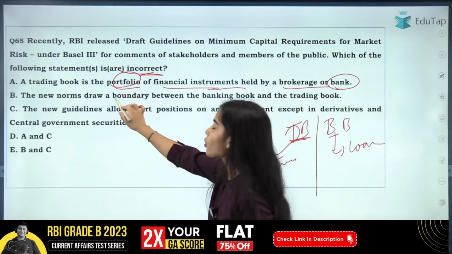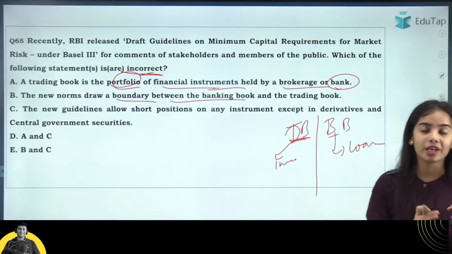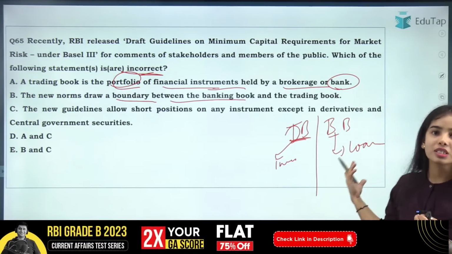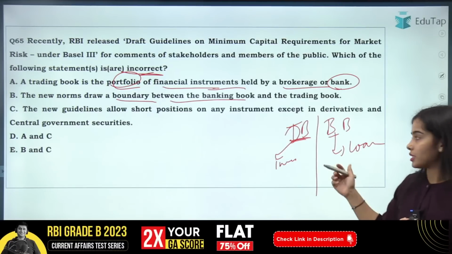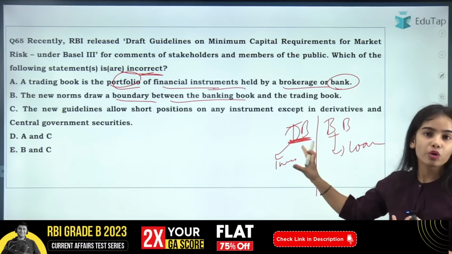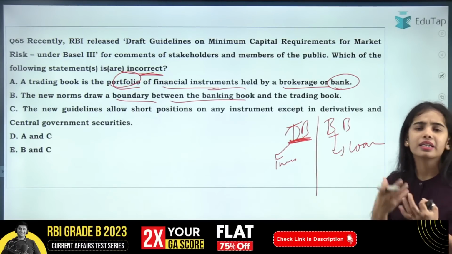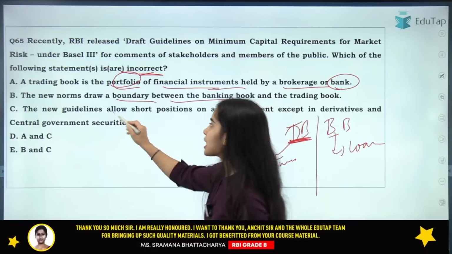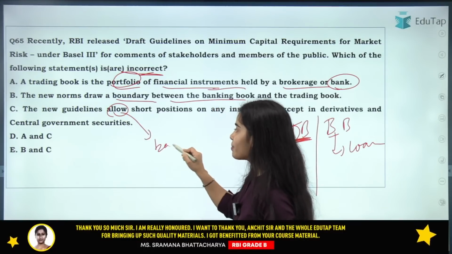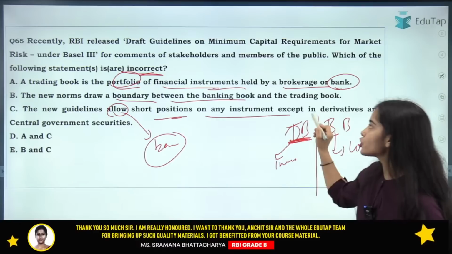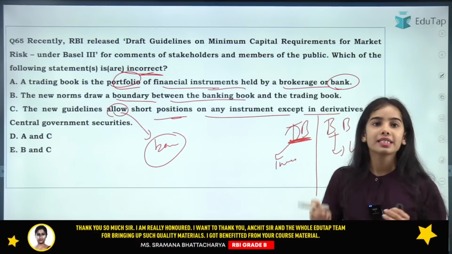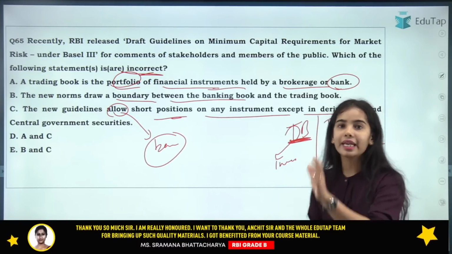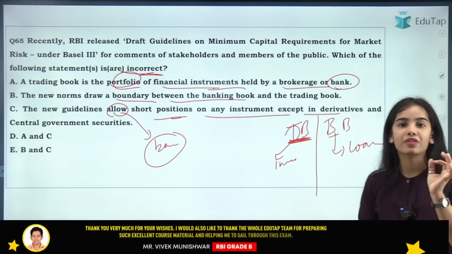The new norms draw a boundary between the banking book and the trading book. That is correct. The banking book is the book that contains the loans, the assets and the deposits. The trading book contains the market related things like bonds, securities and such. The new guidelines ban short positions on any instrument except in derivatives and central government securities. So short positions cannot happen except in derivatives and in central government securities.